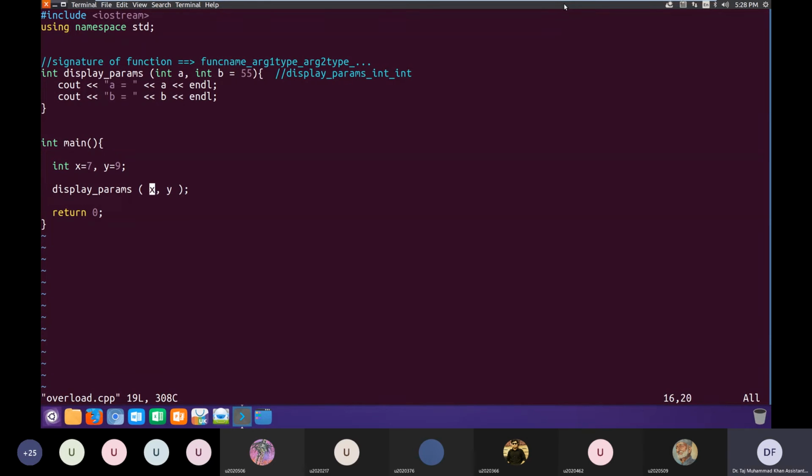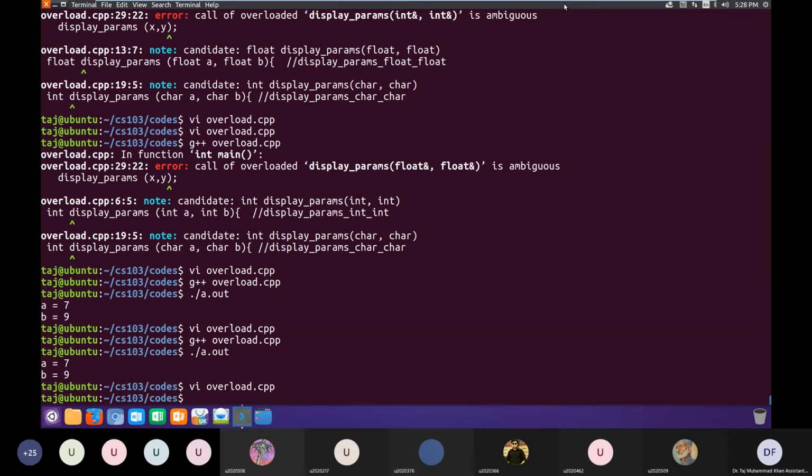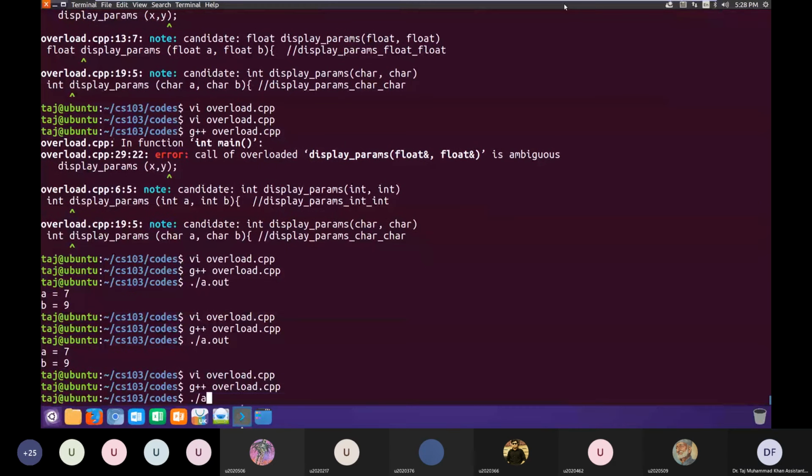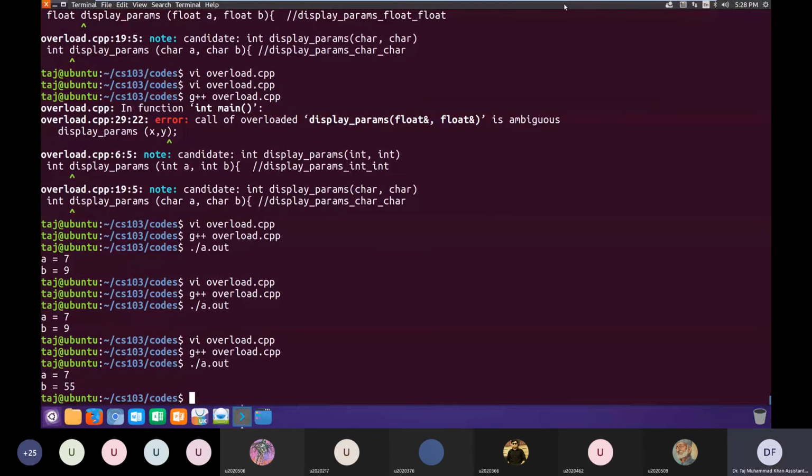But let's say we passed only one argument and skipped the second argument. We passed one value as the first argument, and the second argument we skipped. In that case, if there is a default value, then it will use the default value. You see, we passed in only one argument, and for the second argument, it used the default value.